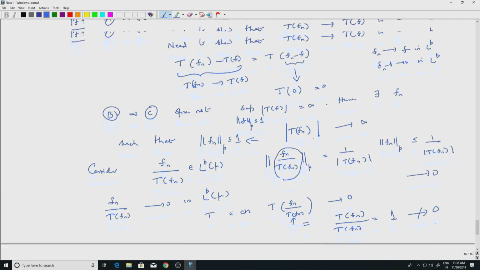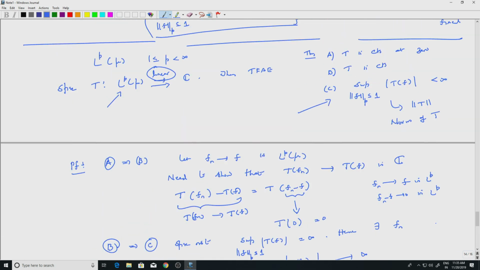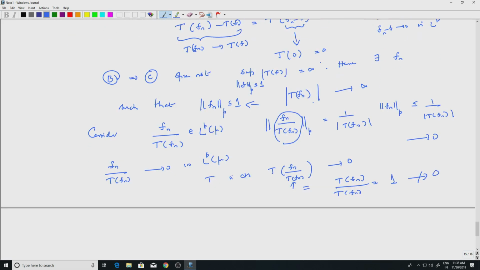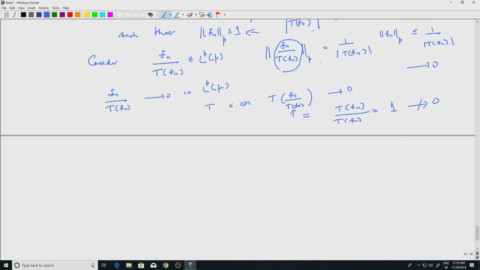Alright, so we proved that A implies B, and we proved B implies C, and now we will prove C implies A. That's trivial. So, C implies A. What is C? C says that the supremum over the LP norm of f, of modulus of Tf, is finite. This is what we called norm of T. So we will keep that notation.